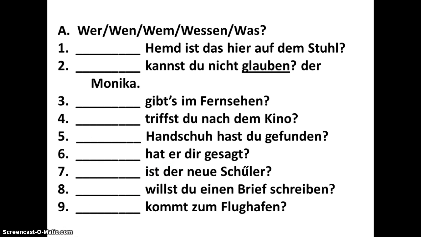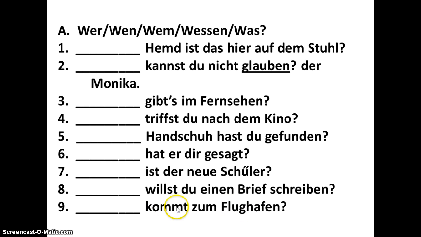In example number 8, I'm looking here. Du is a subject. You are writing. Next question. Who or what is being written? The letter. What I don't know is to whom. When I ask to whom, I'm in the dative case, in which case I should be choosing wem. In the 9th example, I'm looking for the subject.